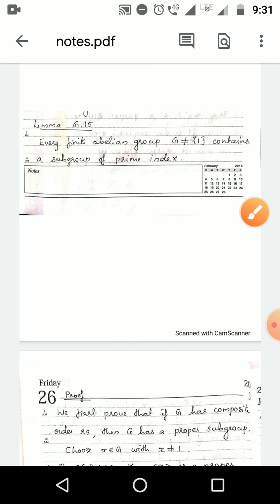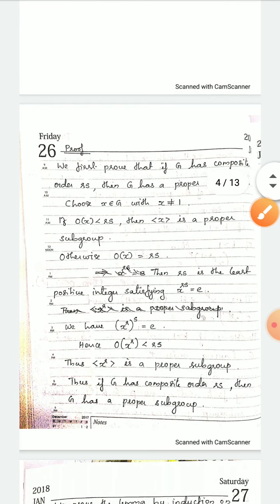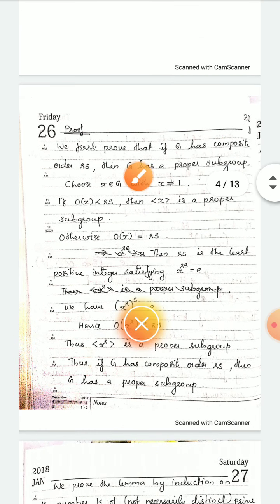In order to prove this lemma, we first prove that if G has composite order rs, then G has a proper subgroup. Using this statement, we are going to prove the given lemma. So first we prove this result: if G has composite order, then G has a proper subgroup.